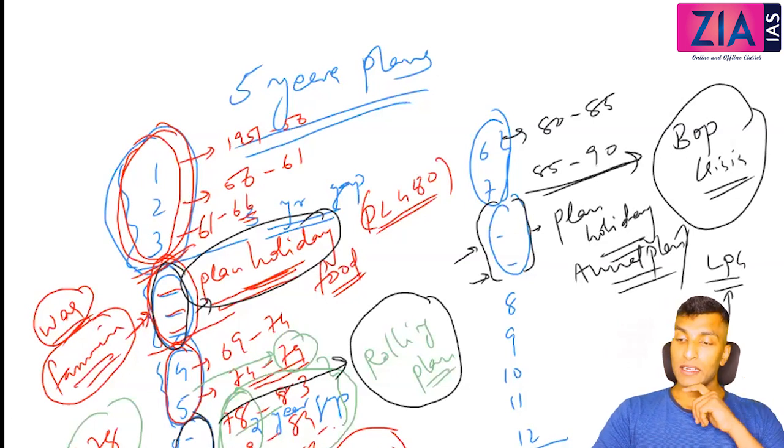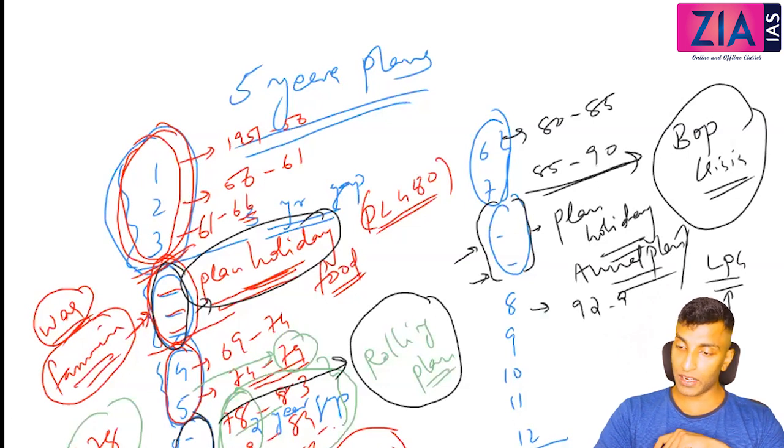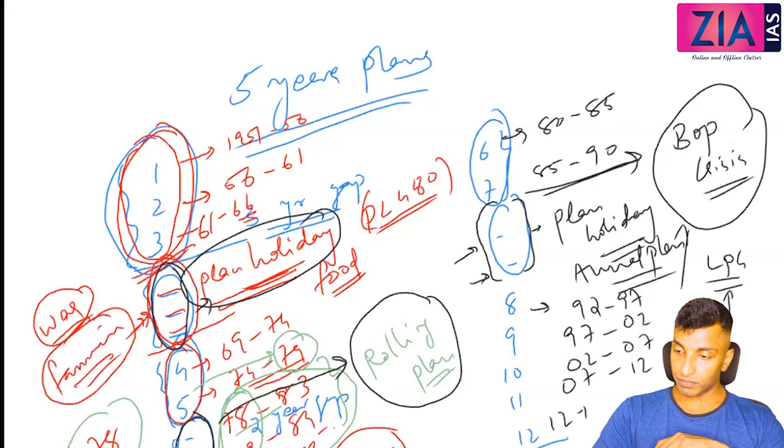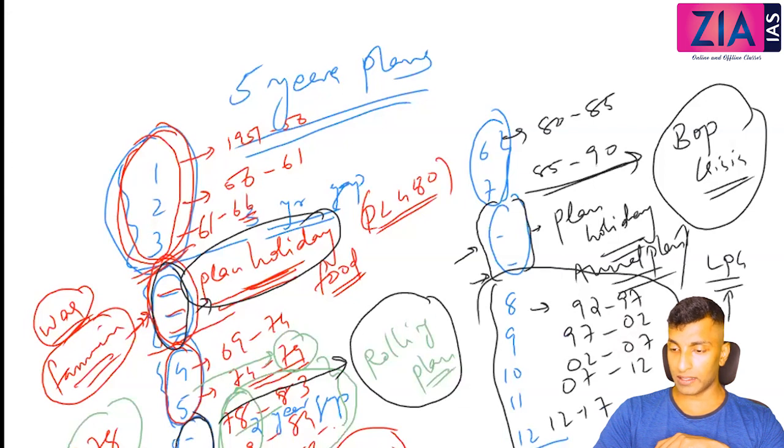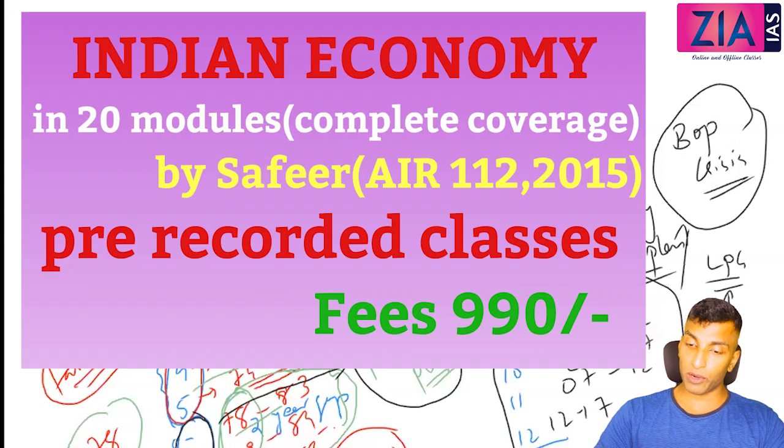So how many annual plans? Now again the 8th plan continued. 92 to 97, then 97 to 2002, 2002 to 2007, 2007 to 12, then 12 to 17, 2012 to 2017. So without any interruption, the last 5-year plans continued, 8 to 12. Okay, so tell me how many plan holidays you can see here?